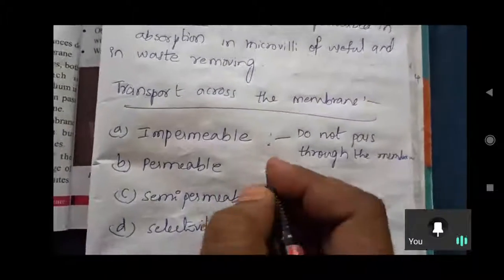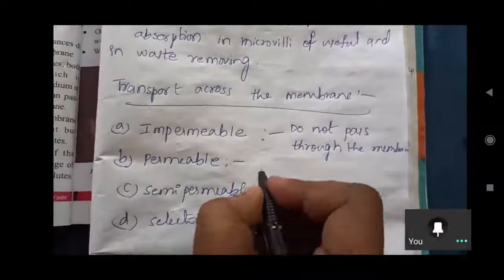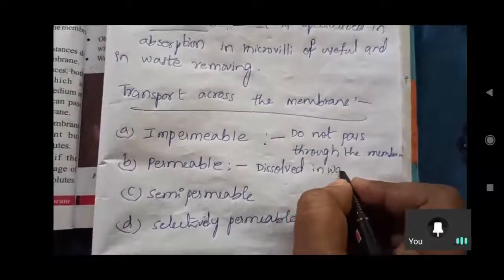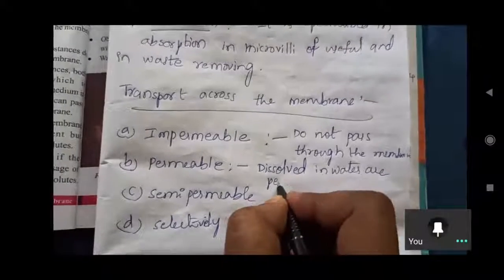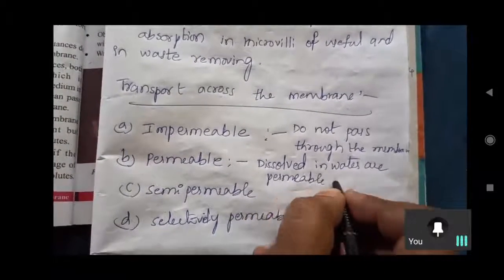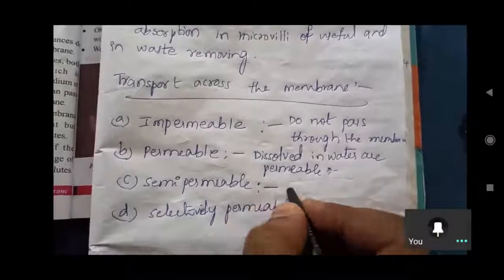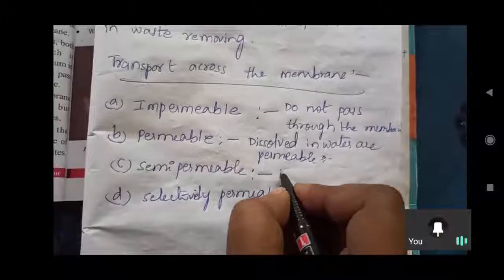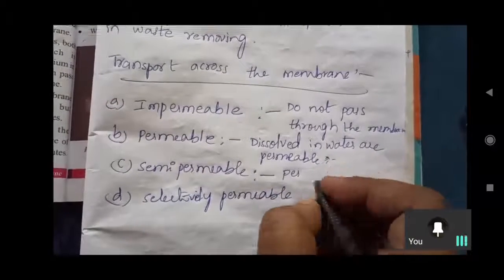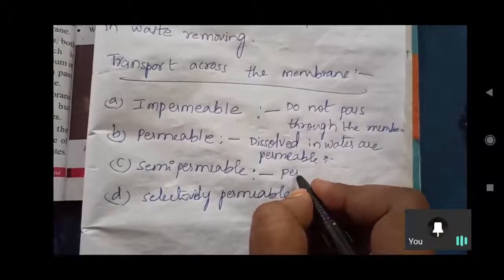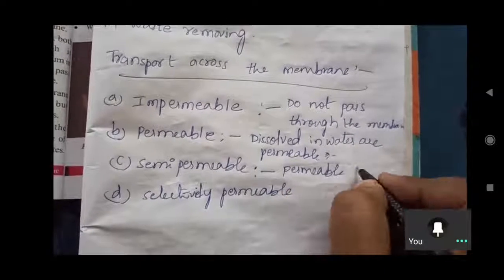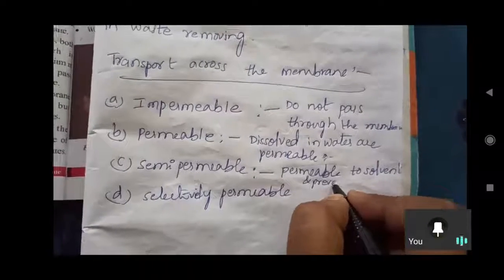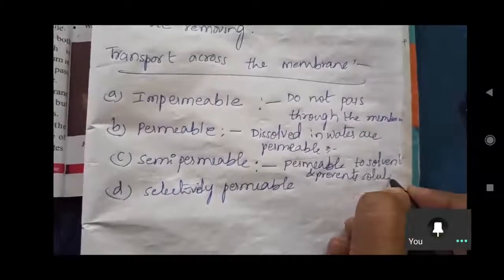Permeable means dissolved in water are permeable. Semi-permeable means permeable to solvent but prevents the passage of solutes.